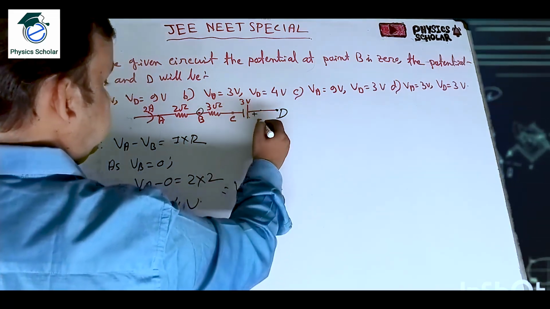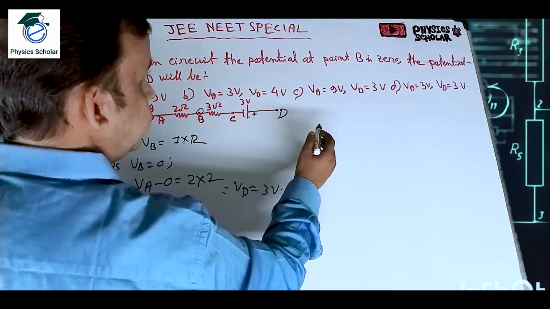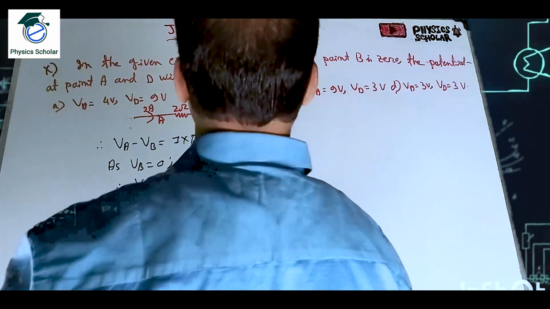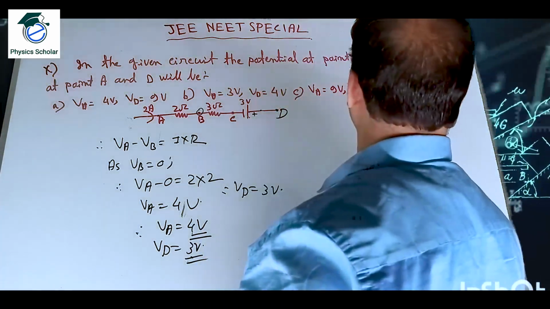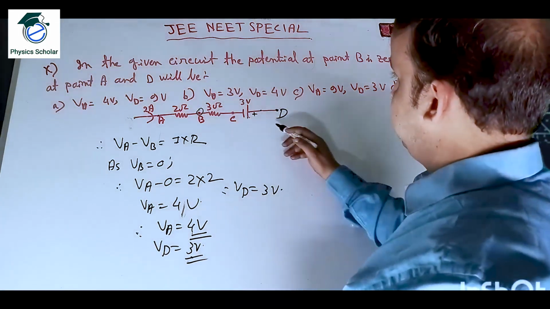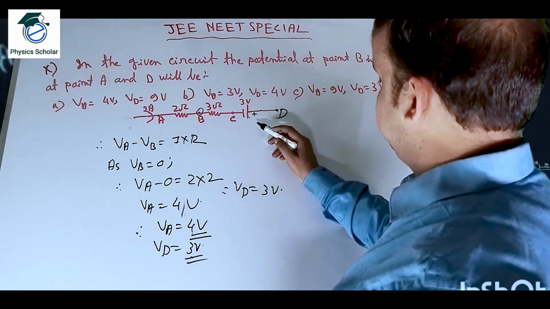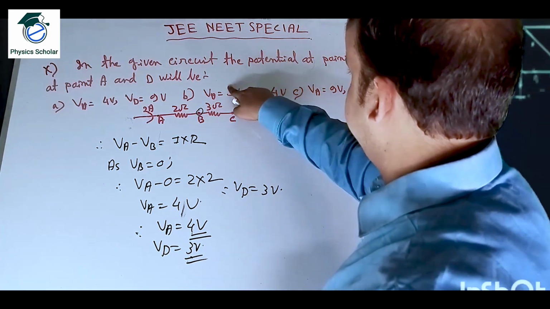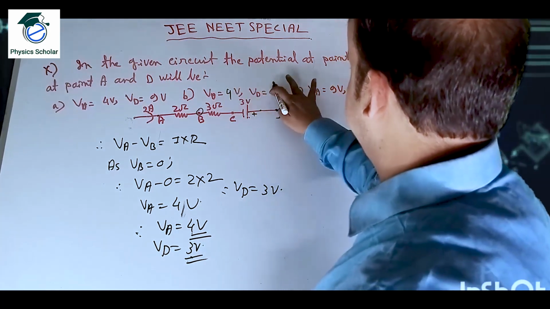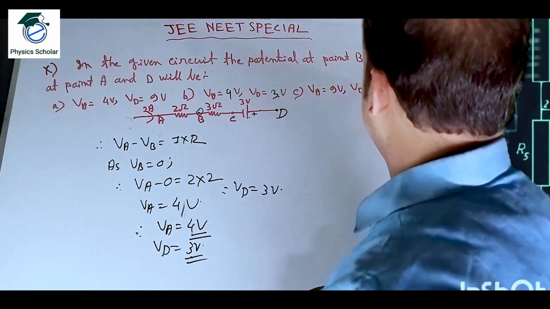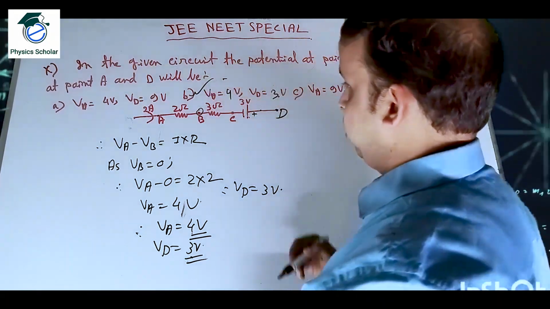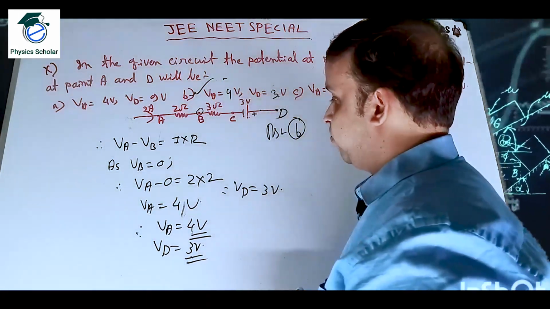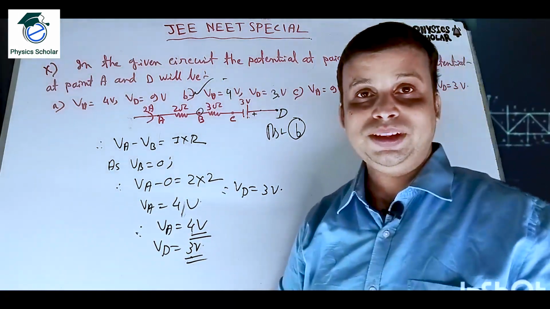VA is 4 volt and VD is equal to 3 volt. It was wrongly written, it will be 4 volt and 3 volt, clear. So this option will be correct. Option number B will be correct. So VA is equal to 4 volt and VD is equal to 3 volt.